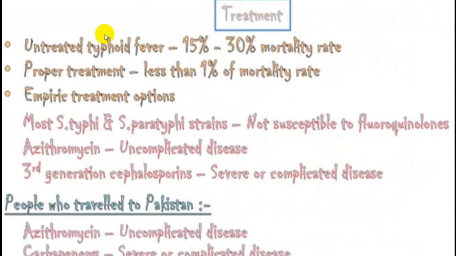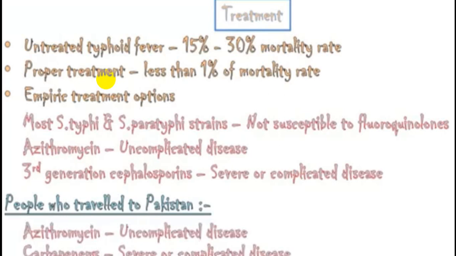If a person is untreated, then the mortality rate is 15 to 30%. And if proper treatment is given after doing a culture and antibiotic sensitivity, the mortality rate can be reduced to as little as 1%, and it is a wonderful result. Empiric treatment should usually be avoided. You should go for a proper treatment.